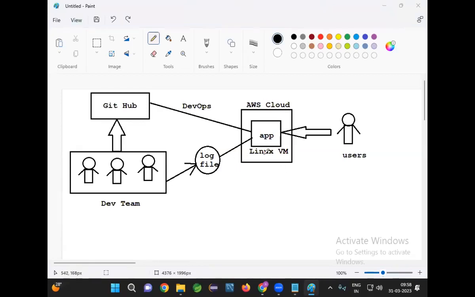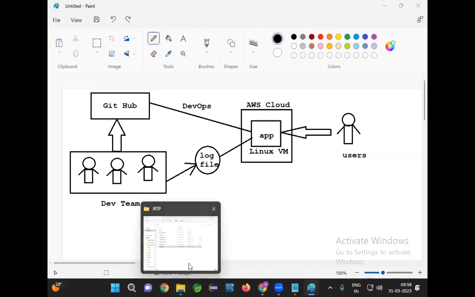So to understand that problem, when our methods are executing in the project, the method execution details we are going to store to a file. That file is called a log file. What will be there in the log file? Application execution details will be available. For example, whenever we run the Tomcat server, can you see some messages on the console? Server started on port number 8080. Those are called log messages only.